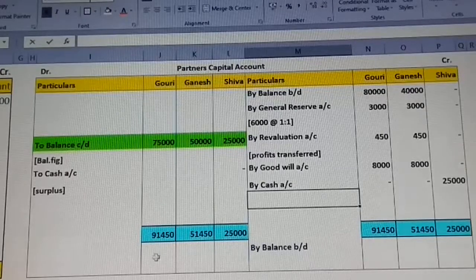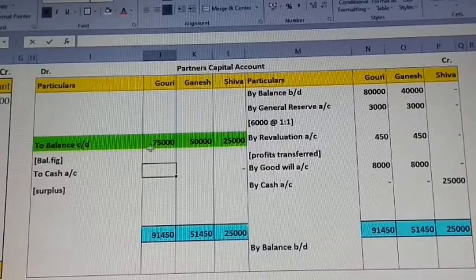Now observe, from 91,450, the new capital of all the partners is limited, fixed to so and so. So Gauri, previously the overall value was 91,450, but as per the agreement 75,000 is the new capital. The difference is excess, which is to be returned to Gauri. The company should give it to Gauri in the form of cash, which is going out to the cash account.